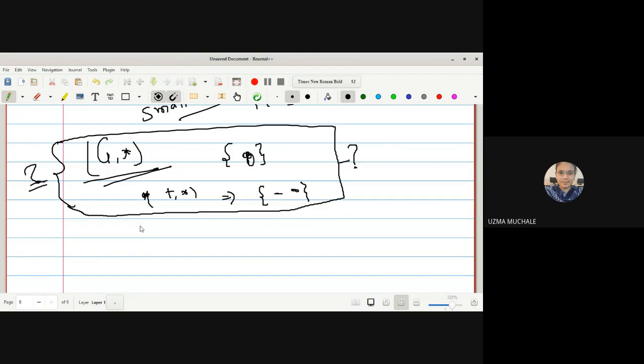So here, for being a topological space, we need only two members. Phi and X are sufficient for forming a topology on any set X, and that type of topology we call an indiscrete topological space.